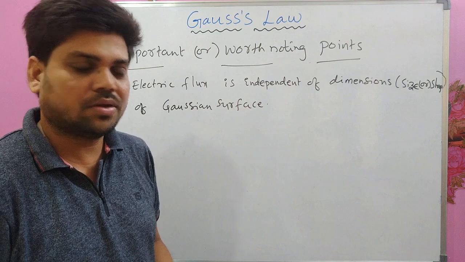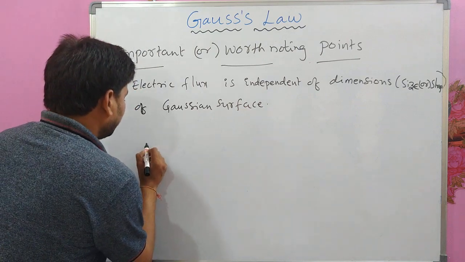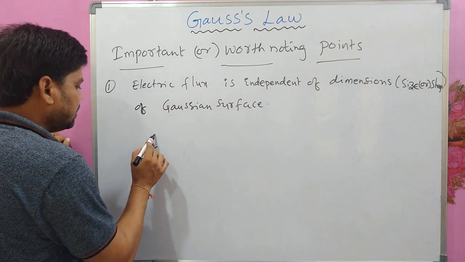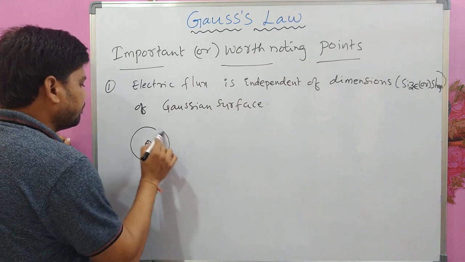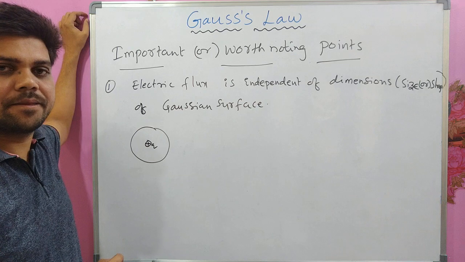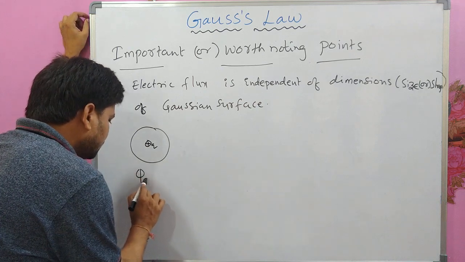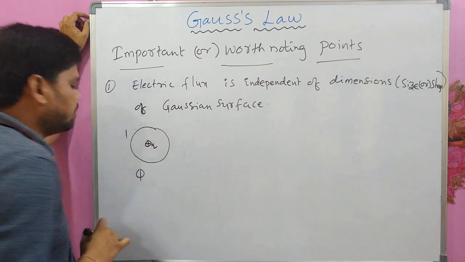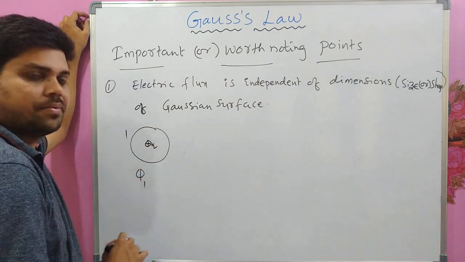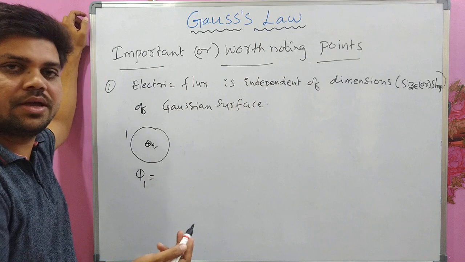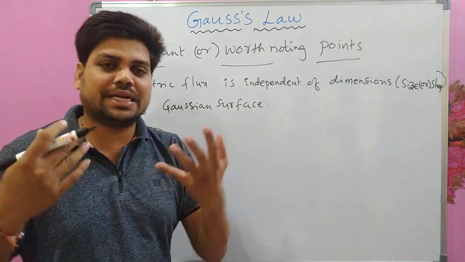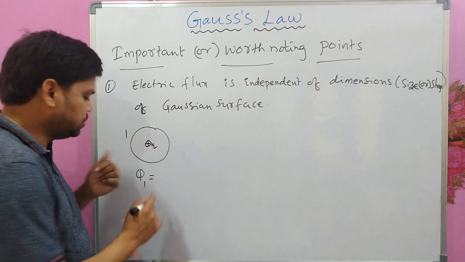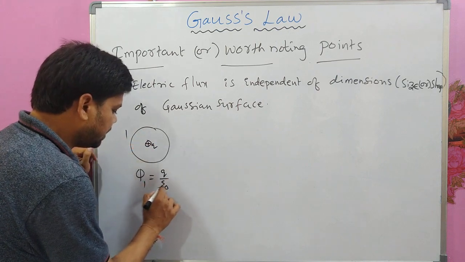How? For example, consider one charge, plus Q, and the surface is spherical. What is the flux according to Gauss law? Let me take it as phi 1. If this is surface 1, what is Gauss law? Phi 1 is equal to 1 by epsilon naught times the charge enclosed by the surface. How much charge is enclosed by the surface? Q. So this should be Q by epsilon naught.